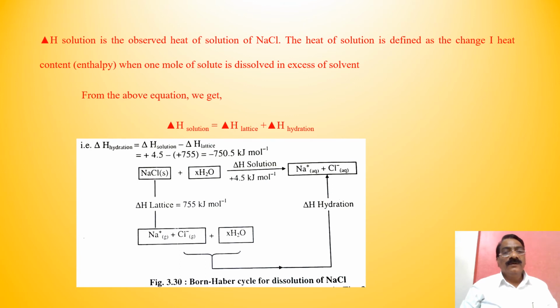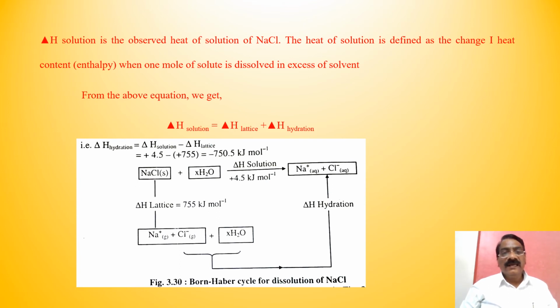So, plus 4.5 minus in bracket plus 755 is equal to minus 750.5 kilojoule per mole. See, NaCl(s) + xH2O, ΔH solution, gives the Na+(aq) + Cl-(aq) dissolution.